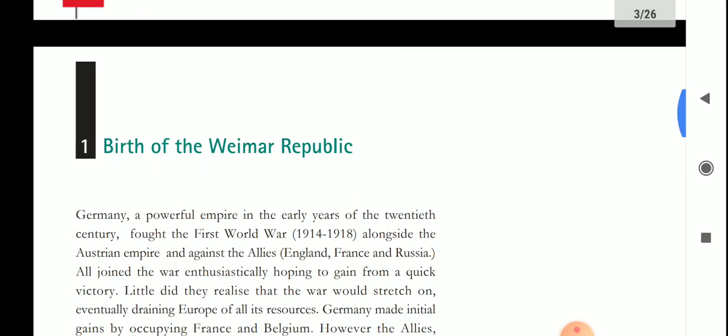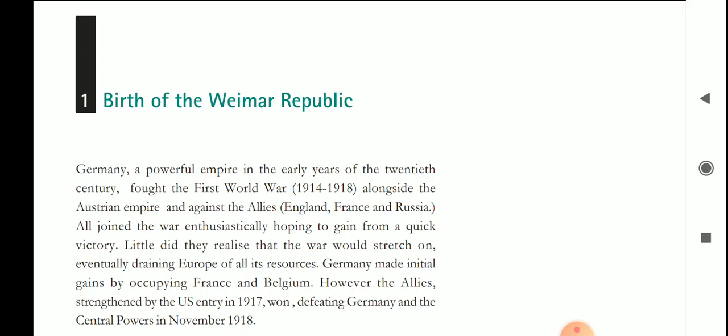After the First World War, all these conditions started from that. So here we'll start our study from the topic: birth of the Weimar Republic.